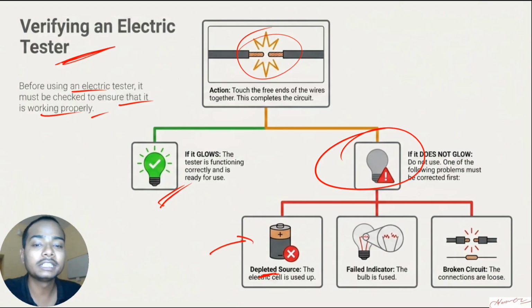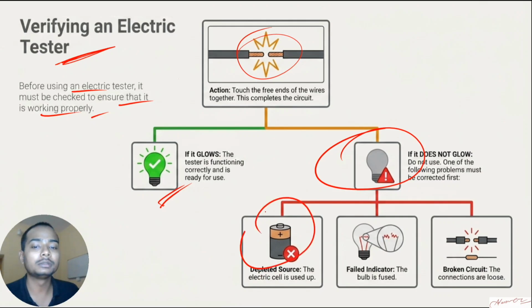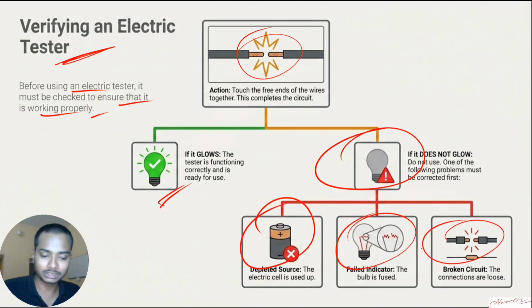Next, you check the filament of the bulb. If the filament is broken, the bulb will not glow. That time your tester is of no use. Next, you check your wiring. Is the wiring broken somewhere? Is your circuit complete? If it is not complete, then in that case also the tester does not work. So you have to check on three points: the battery, the electric bulb, and the wires. Achha. If you do that, it may happen that still it does not work.